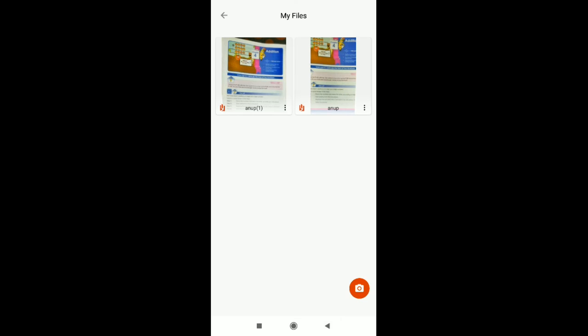Okay students, this is how we can convert any images into a PDF format. This is very important for those students who have not done it till now. Please learn this process, install the app, and learn it. If you get any problem, you can easily contact me. I will help you out in this regard.